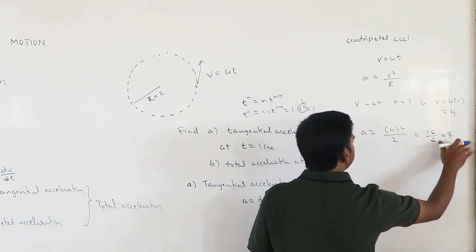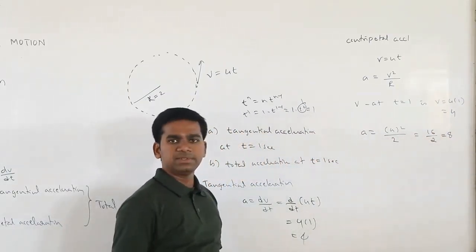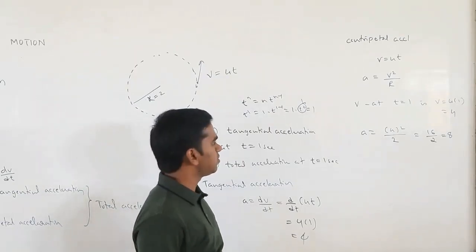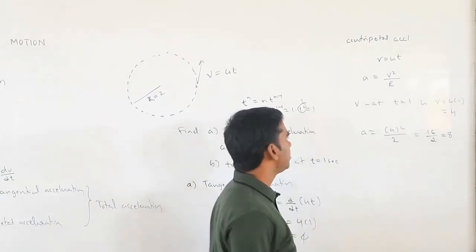We can use different units, which we will see later, like radian per second square, but for now you can simply write meter per second square.